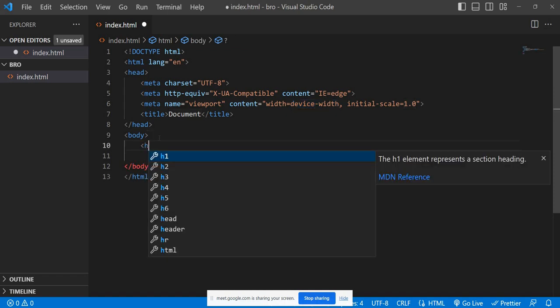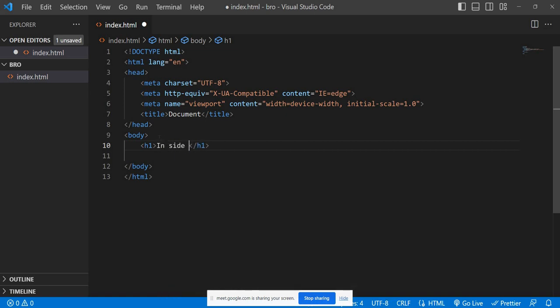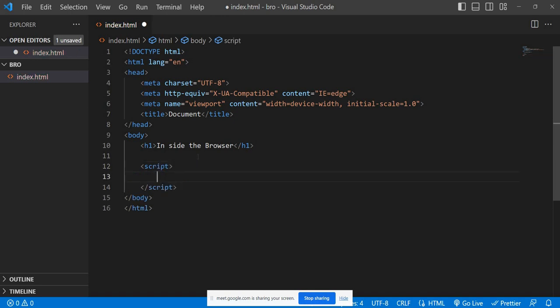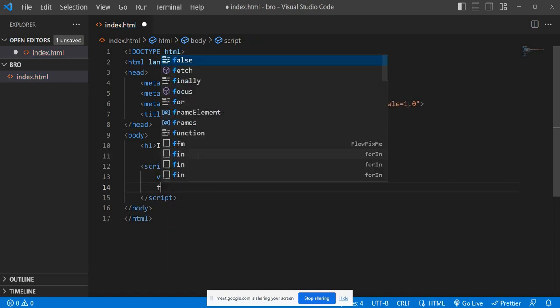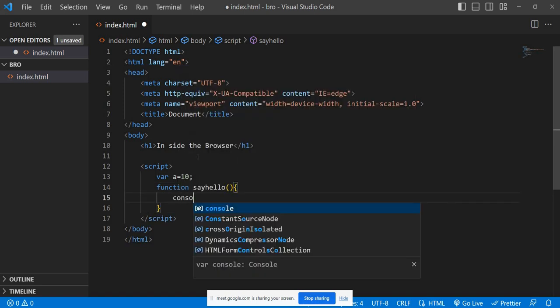I'm putting in a heading. Inside the browser, that was the first goal: we want to execute JavaScript inside the browser. So what we can do is add a script tag. In here you can add your JavaScript code. So you can write var a is equal to 10, and you can define a function, say hello, and write some console.log.